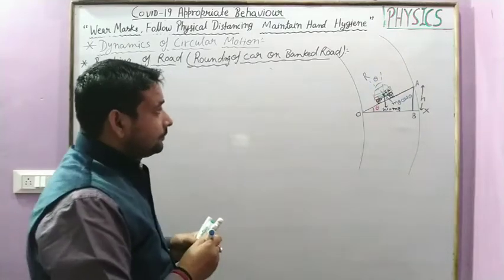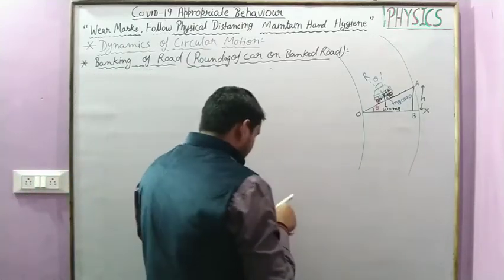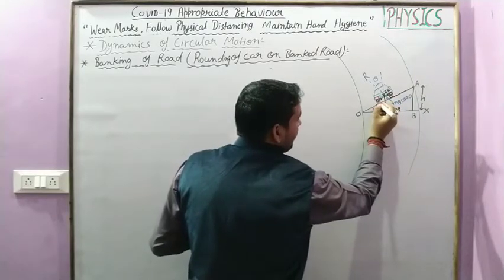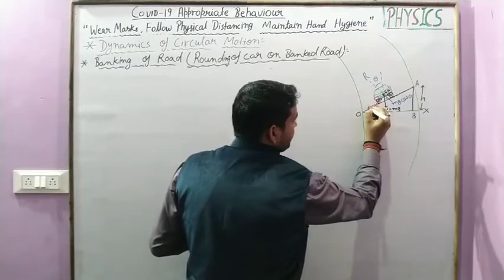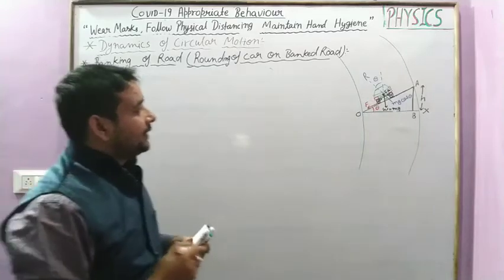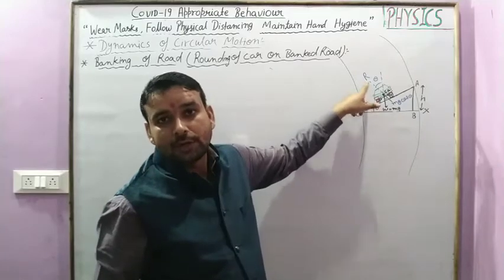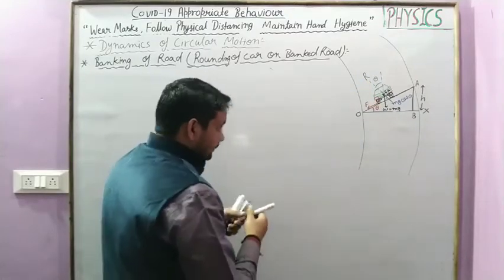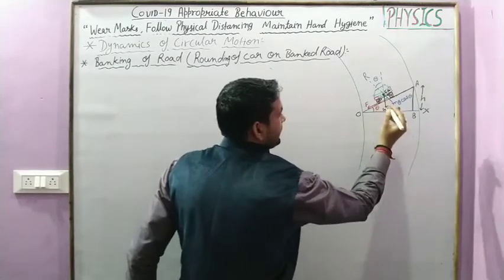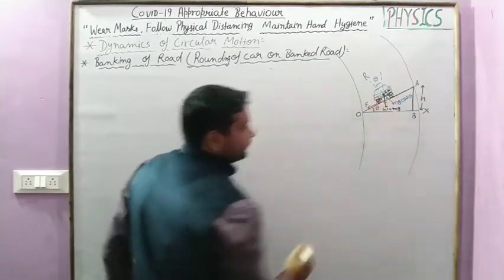Now it is observed that the frictional force between the wheel of the car and the road is in just the opposite direction. This is the force of friction. Now we can resolve here the components of the force of friction and the force of reaction in such a way. This force of friction is at this point.